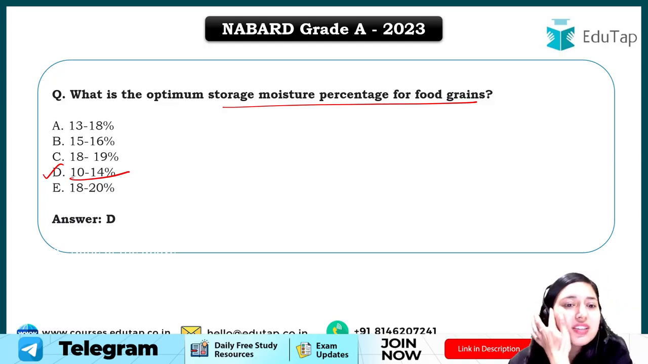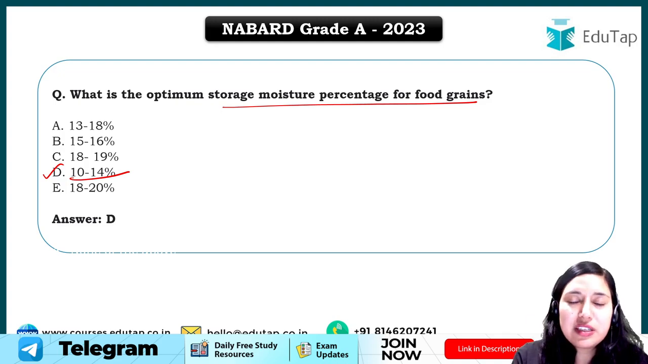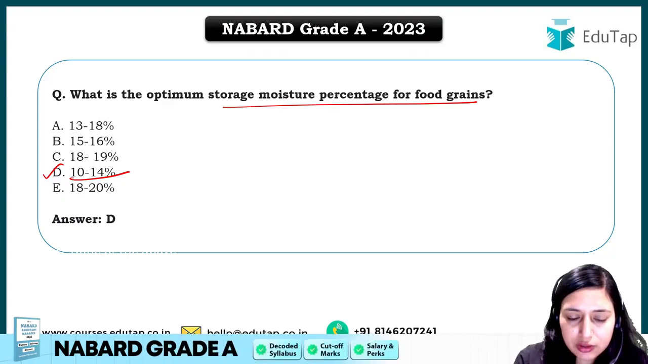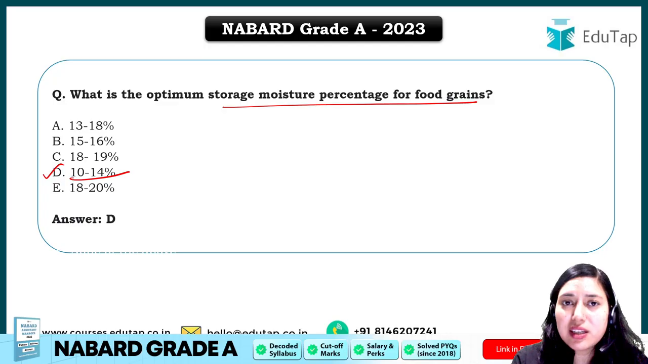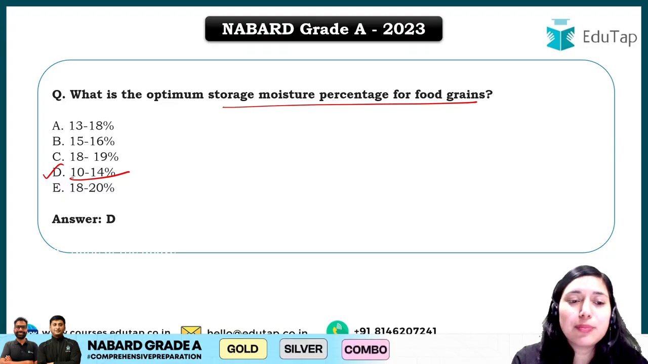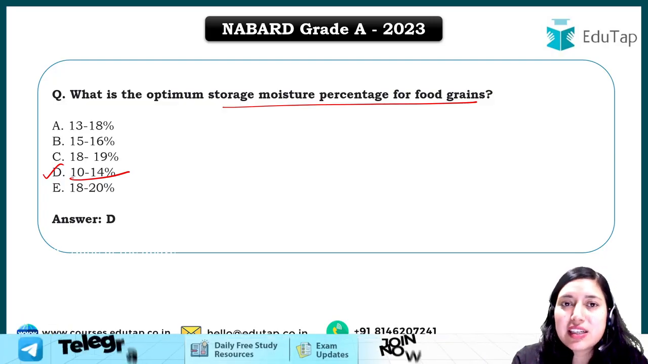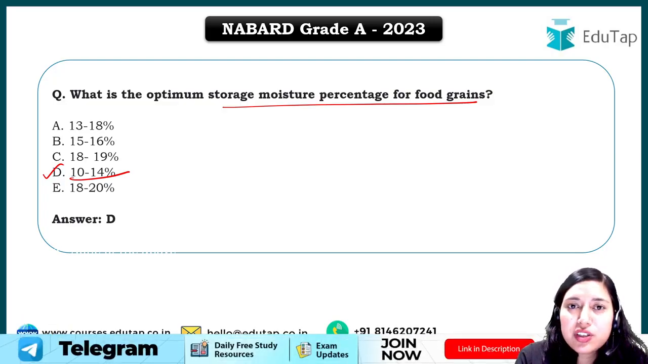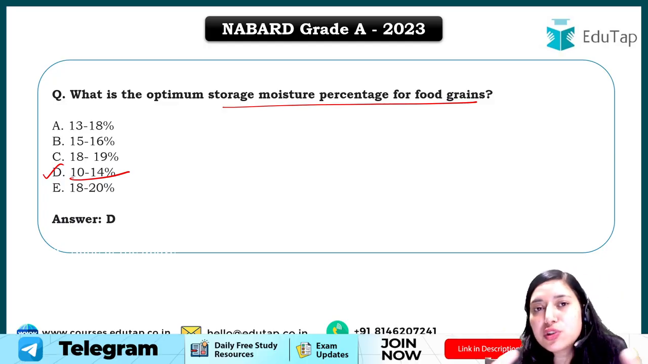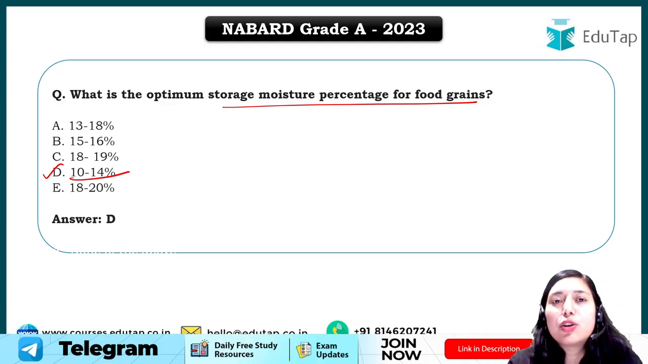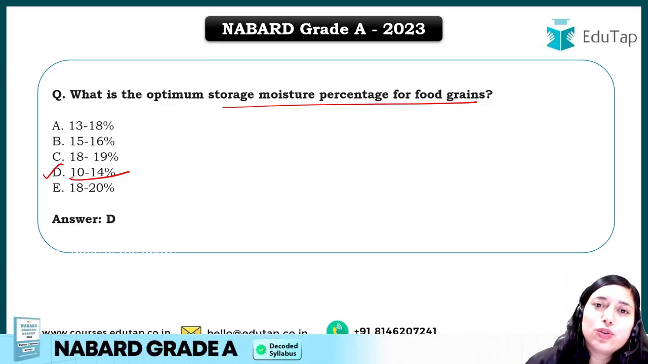So what is this optimum storage moisture percentage? Students, see, once the crop is harvested, the freshly harvested crop has a high moisture content. The moisture content of the crop will be very high. It can be 50%, 60%, and we need to bring down this moisture content. Why? Because we need to store this crop. If we want to store this crop for a longer duration, we need to bring down the moisture content to an optimum level. And that optimum level for food grain is 10 to 14%.